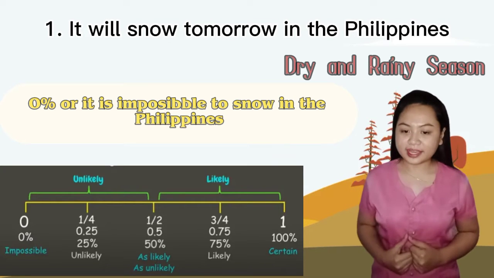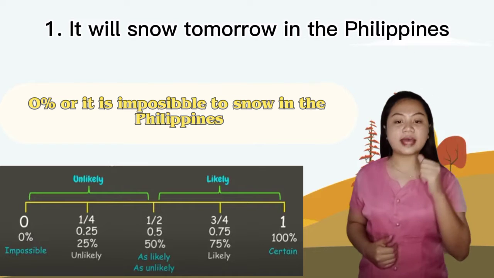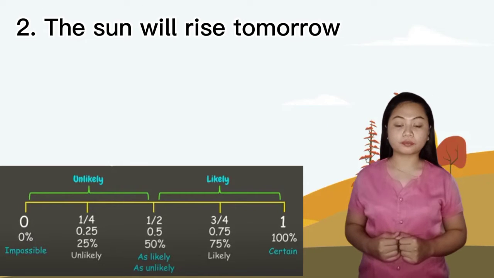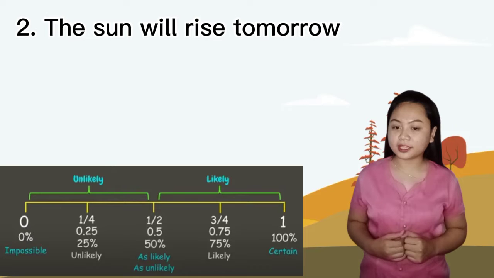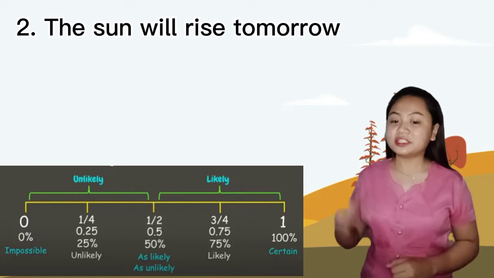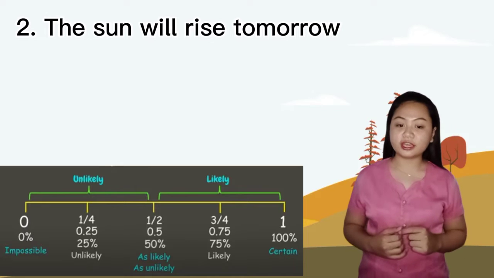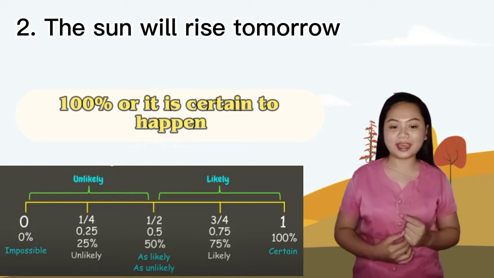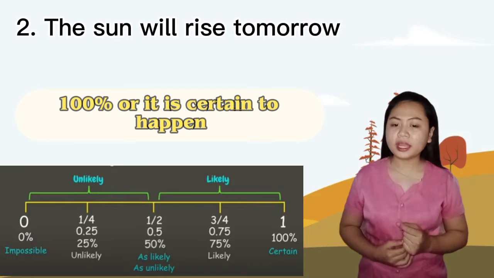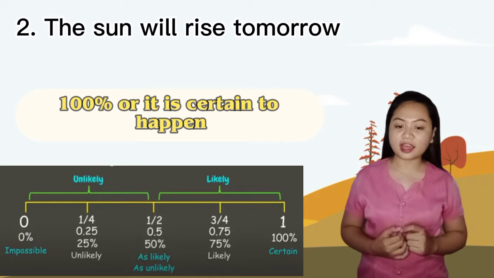Good job. The second example is, the sun will rise tomorrow. What is the probability? Okay, since the sun rises every day in the morning, it means that there is a 100% probability, or it is certain that the sun will rise tomorrow.